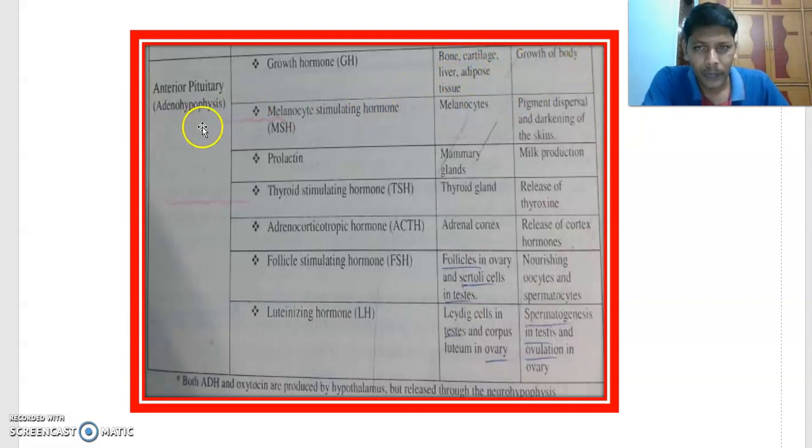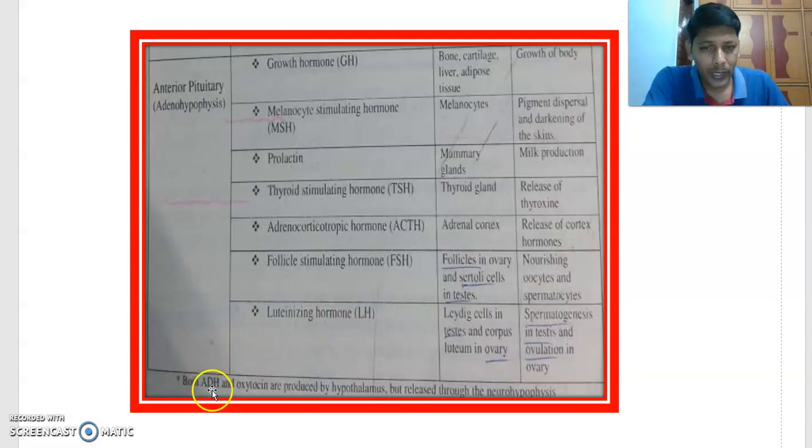We see that later. Next one, melanocyte stimulating hormone, produced by the anterior pituitary or adenohypophysis. Next, prolactin and thyroid stimulating hormone, adrenocorticotropic hormone ACTH, FSH follicle stimulating hormone, and LH luteinizing hormone, also called ICSH in males, interstitial cell stimulating hormone.